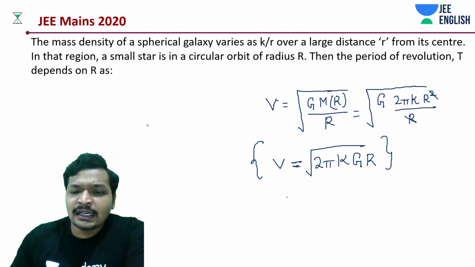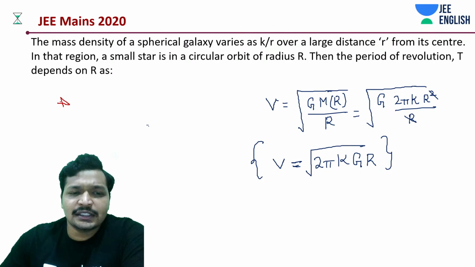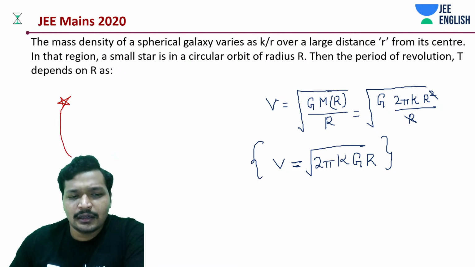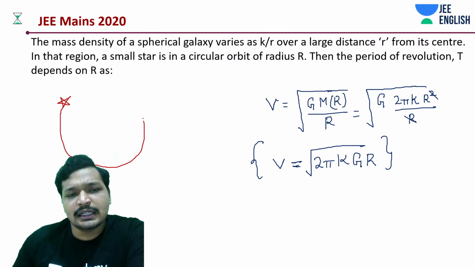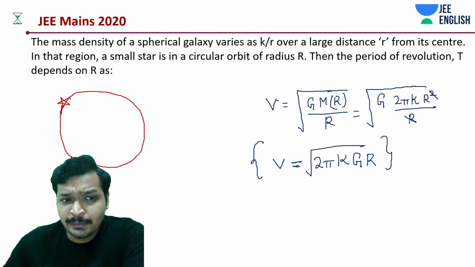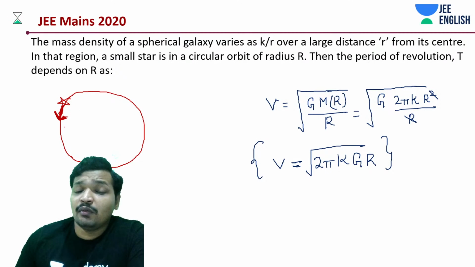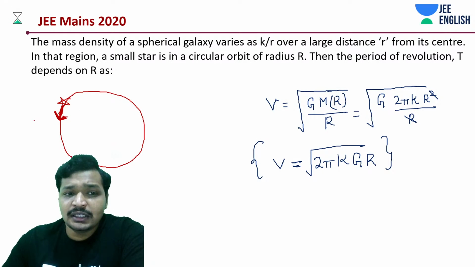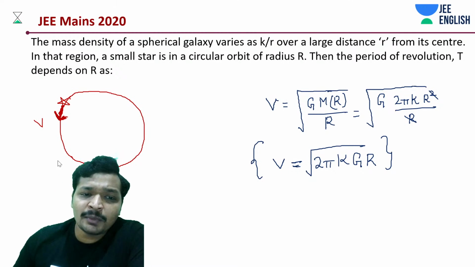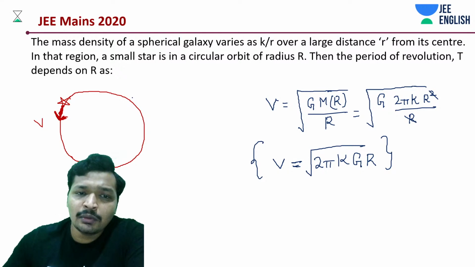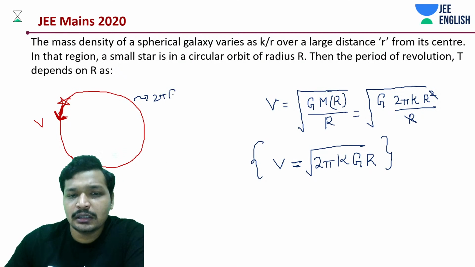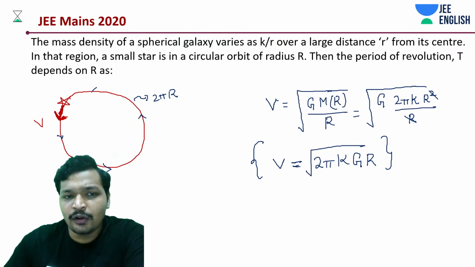So the thing is, we have the star and it's revolving with a constant speed, because at this point all the masses are concentrated at the center. So let's say this is revolving around this thing, and what is the speed? The speed v that we just derived, and how much is the circumference of this path? 2 pi r. Let us complete this 2 pi r path, with the speed of v.